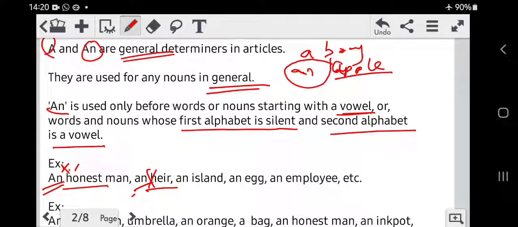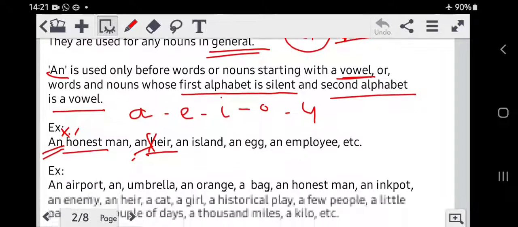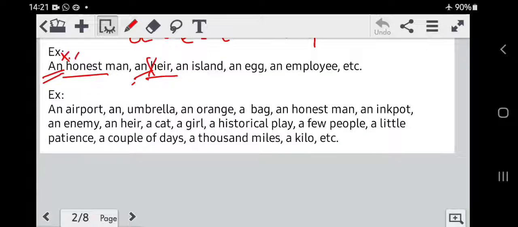For those who don't know or are not yet sure of what vowels are, there are 5 vowels, 5 alphabets: A, E, I, O and U. These are the 5 vowels. Now look at these examples.